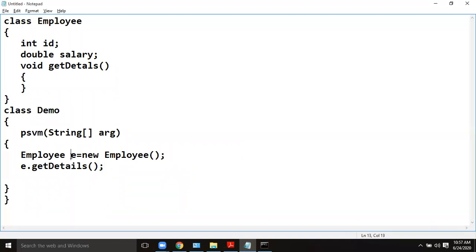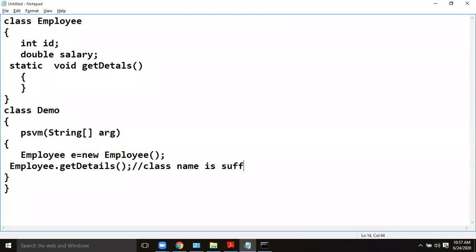You are invoking it through the object name, the reference name: e.getDetails(). That is for a non-static member. But suppose you have made the member static. In that case, you need not do it like this. You can directly write Employee.getDetails() with the class name. The class name is sufficient to access a static member.